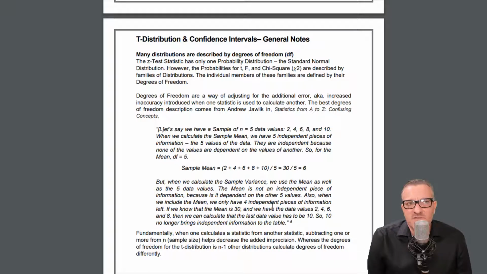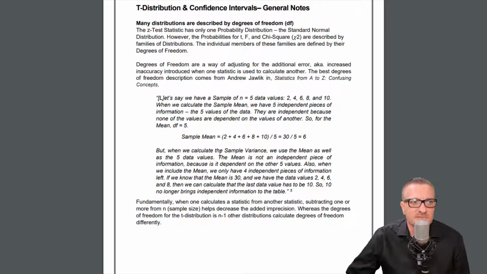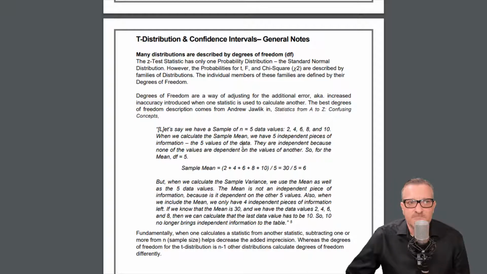Let's see, so this talks about the degrees of freedom, and the main thing which I spoke about is when we have an inaccuracy, there's a couple different ways to look at this. Fundamentally, the issue is because we are estimating our population parameter, meaning the population standard deviation, because we don't have a population. Because we're estimating it, we are introducing some inaccuracy and lack of precision into our calculation.